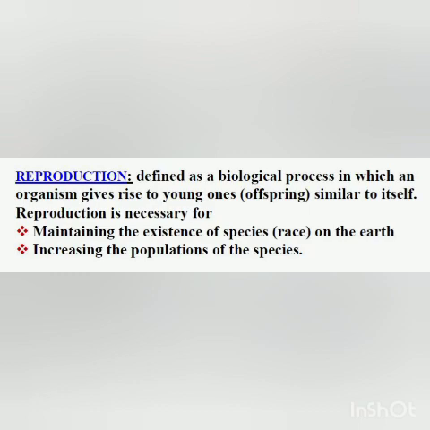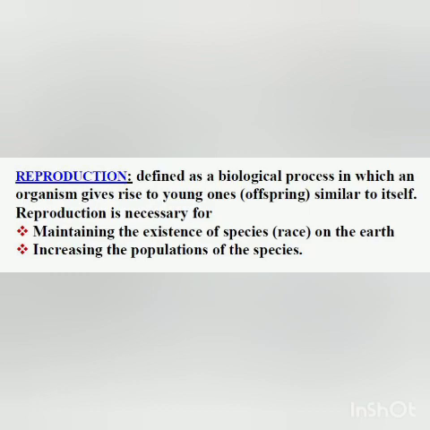Now, in class 9 you have studied that in the cell there is a nucleus, and in the nucleus are present chromosomes. Chromosomes are called the heredity material.